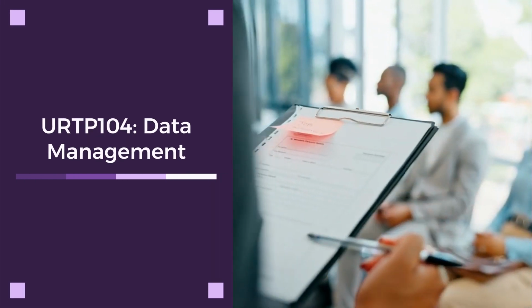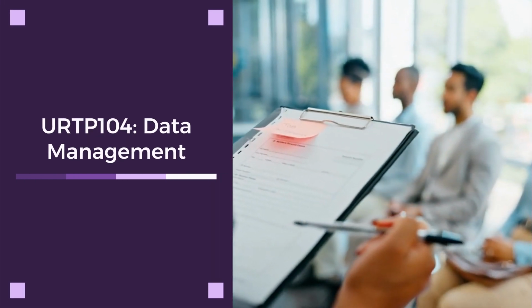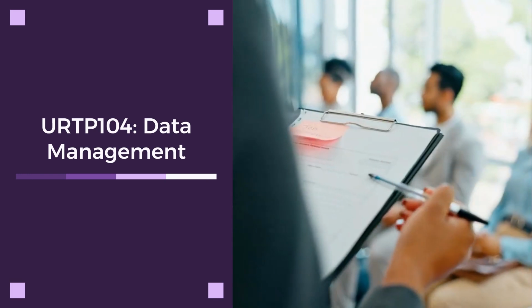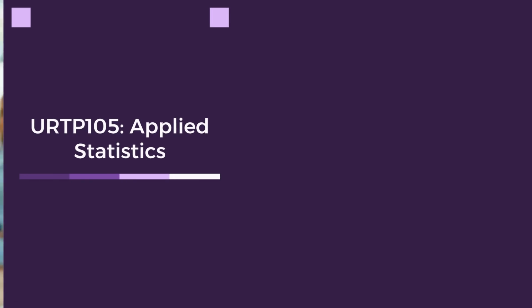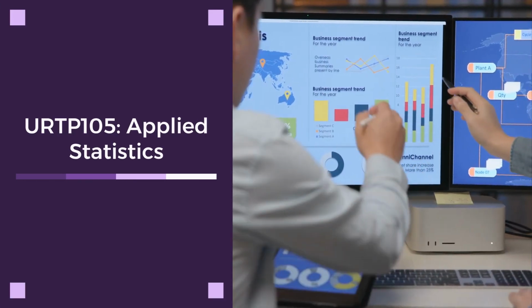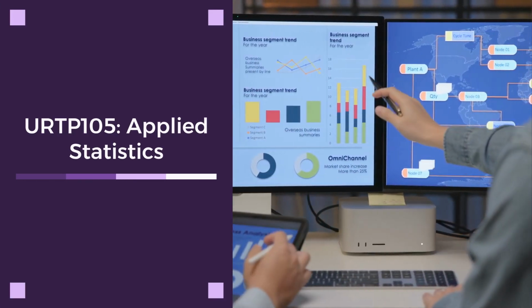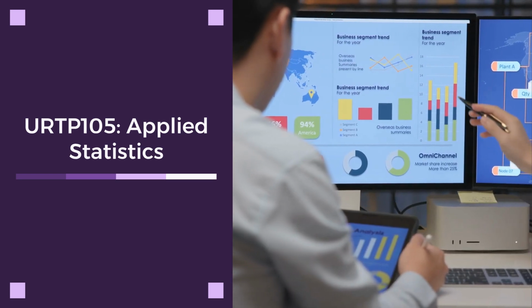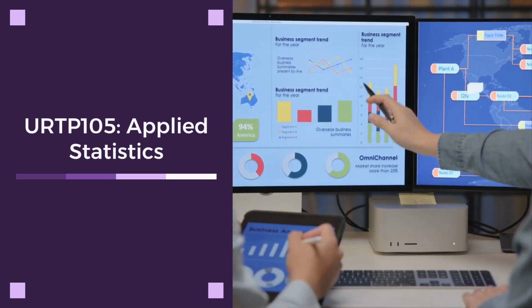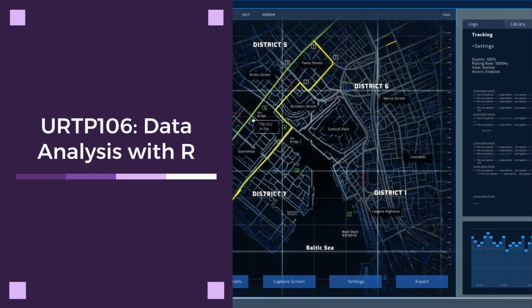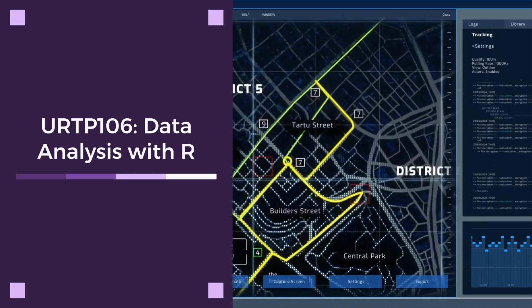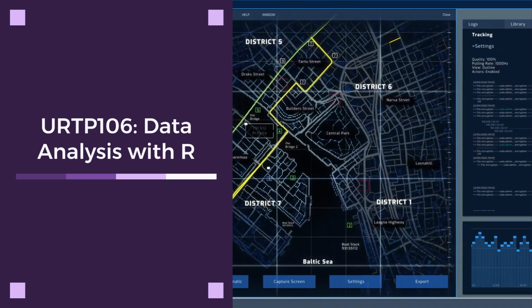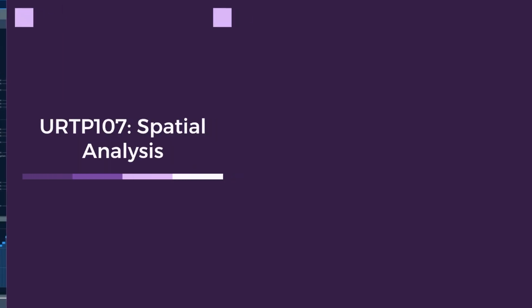URTP 104 teaches best practices for research data management, mastering techniques for organizing, storing, and securing your research data. URTP 105 covers applied statistics for research, helping you grasp core statistical concepts for data interpretation and analysis. In URTP 106, you'll learn data analysis with R for research, applying statistical techniques using R for data-driven insights.